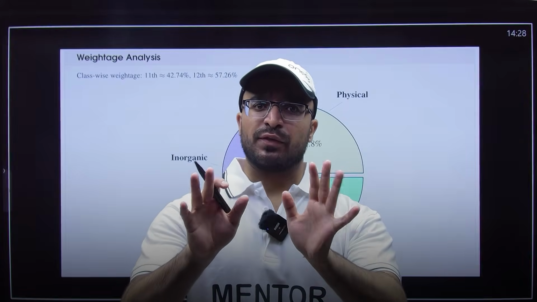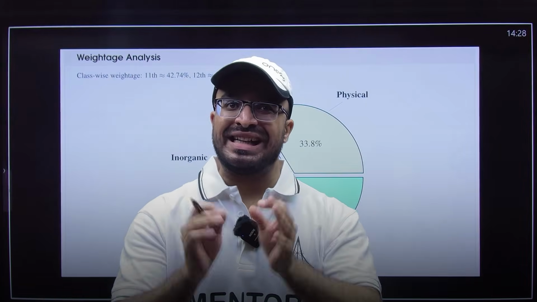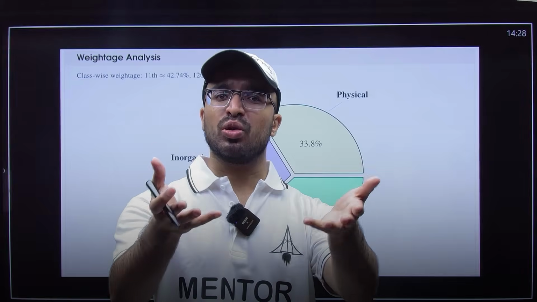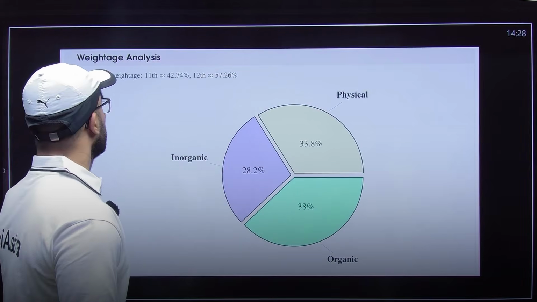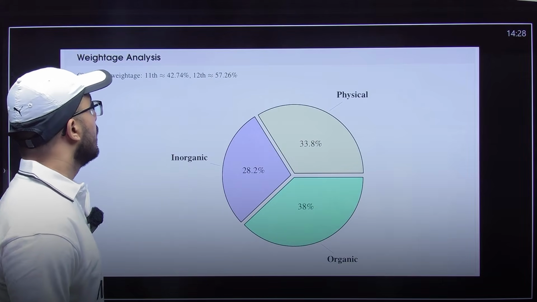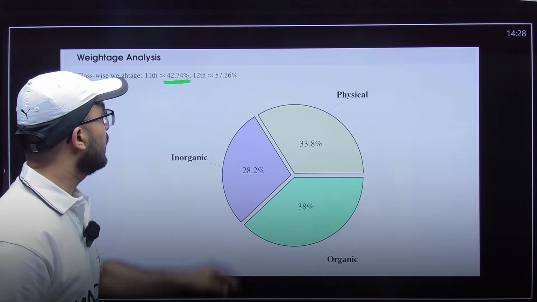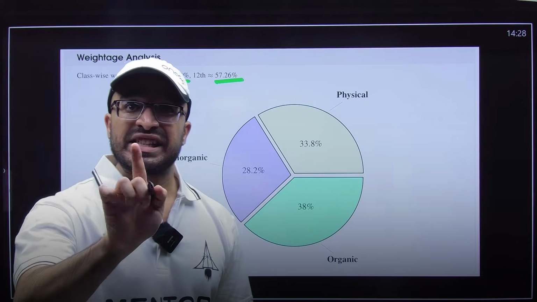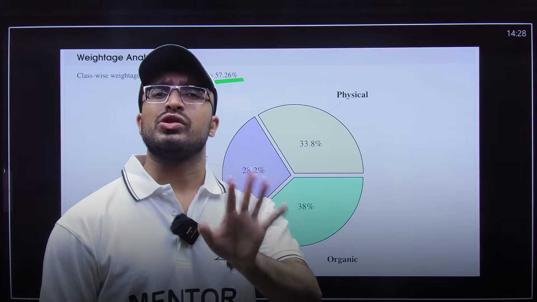So basically, let's first analyze the weightage of your 11th and 12th portions and see if your 12th is more important, or your 11th is more important, or both are equally important. If you can see here, the class-wise weightage for 11th is 42.74%, and for your 12th, 57.26%. So you can see directly that 11th and 12th are both almost equally important.